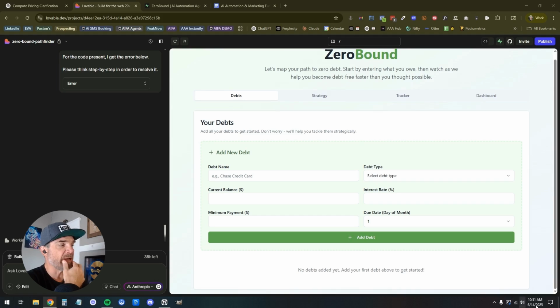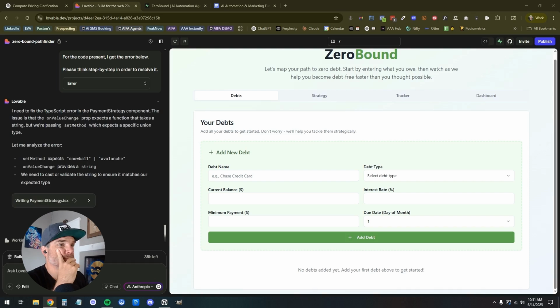I am essentially an hour and 10 minutes into this build. I have been pausing. I want to say I started at like 9:40 my time, right around in there. It's like I geared up, fired up Descript, got in Loveable, started prompting. So it'll be like, hey, I need to fix a TypeScript error in the payment.